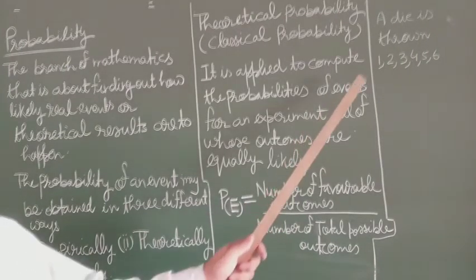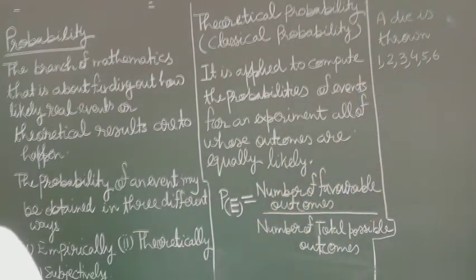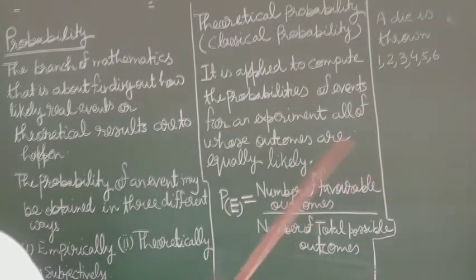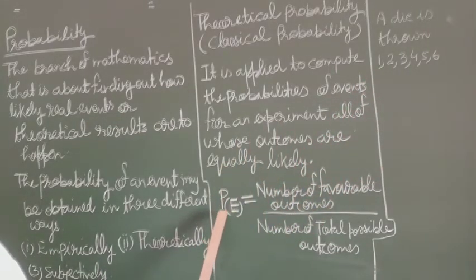So all these probabilities will be the same. The probability of getting 1 is 1 upon 6. The formula for the probability of any event is number of favorable outcomes upon number of total possible outcomes.